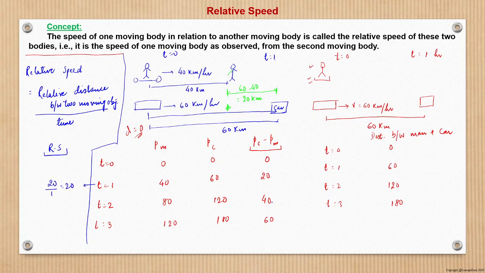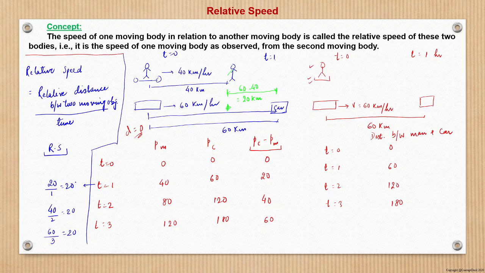In 2 hours, the car is 40 kilometers ahead of the bike, so it is 40 upon 2, again 20 kilometers per hour. After 3 hours, the car is 60 kilometers ahead of the bike, so the relative speed is 60 by 3, which is again 20.